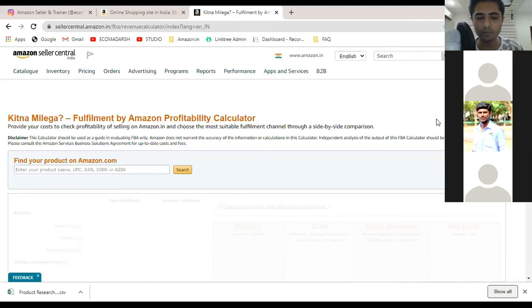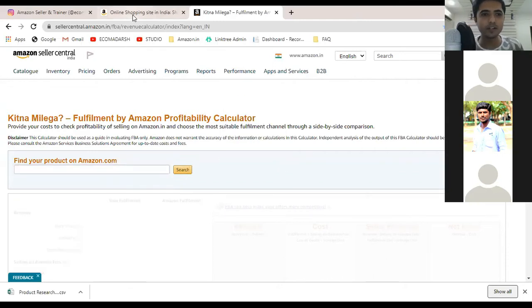So what you can do, you can find a similar product on Amazon.in. Then just order it from Amazon.in and look at the quality. That is the best thing you can do. Also, you can order some samples from China, but that can take some time. What you can do is order from Amazon.in, look at the quality, and then you can return that product. I don't suggest you do this, but it is possible. This is one of the easiest things. And also, if you want to keep that product, you can keep it if it is not that costly. Also, sellers like me who are already selling on Amazon will make some profits.